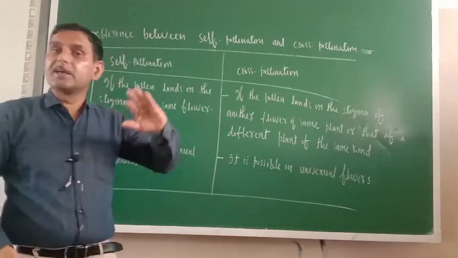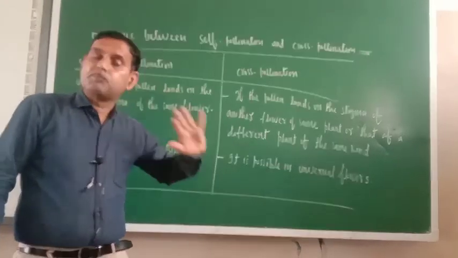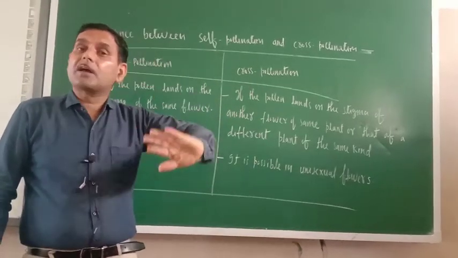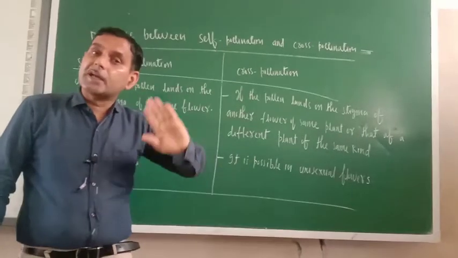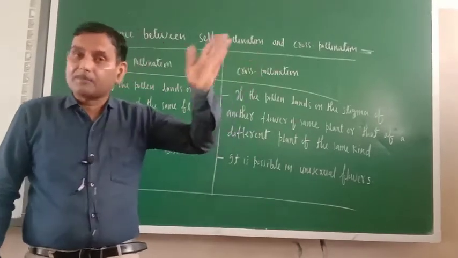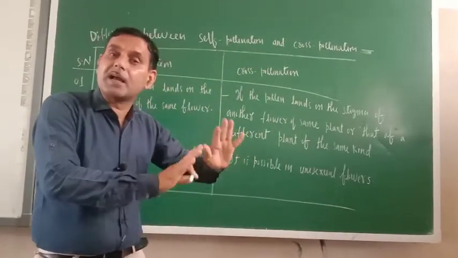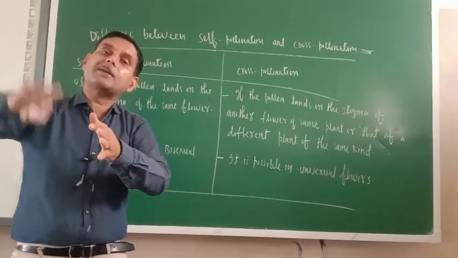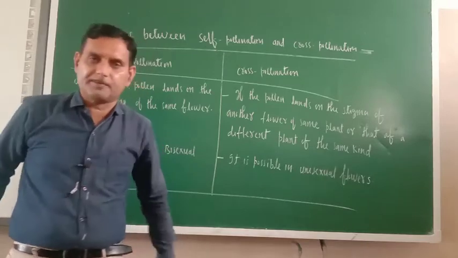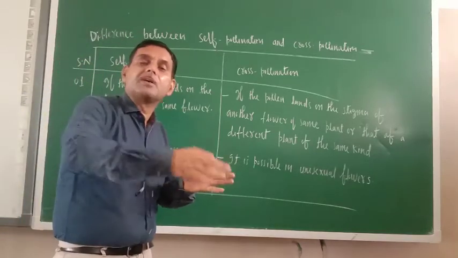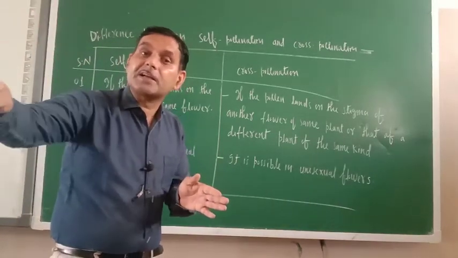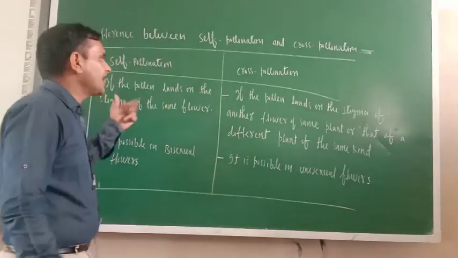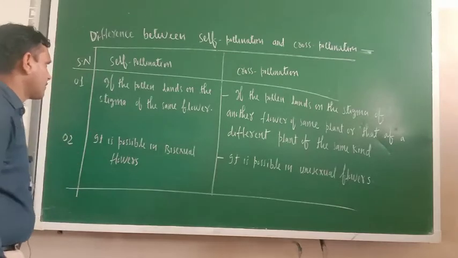Same kind means mango pollen can pollinate the flower of a mango plant only. It may be the same plant, meaning the flower may be on the same plant, or it may be on a different plant of the same kind. A different plant of the same kind means a mango plant only. The plant may be the same or different, but it should be of the same kind, meaning the same species. That is the meaning of self-pollination and cross-pollination.